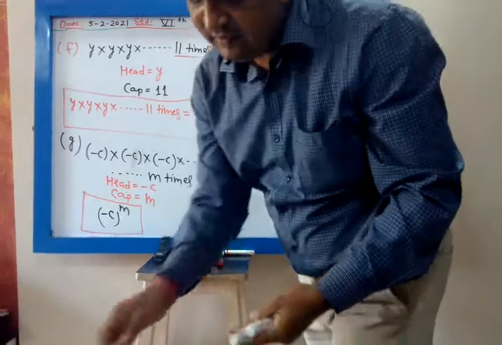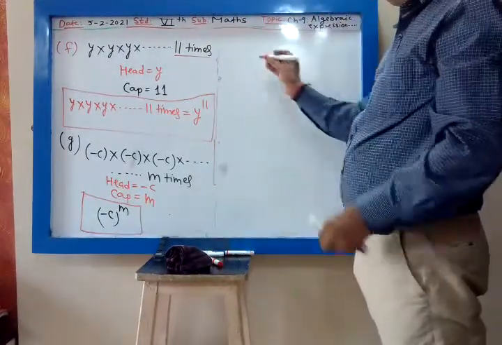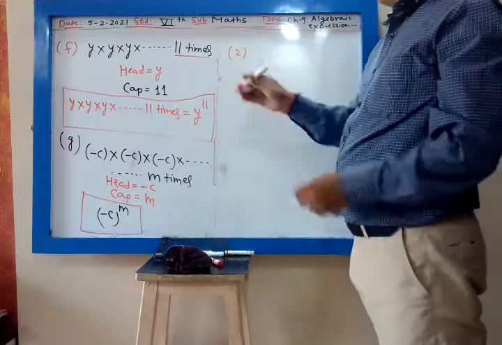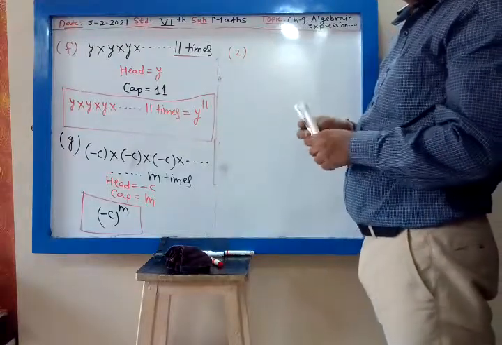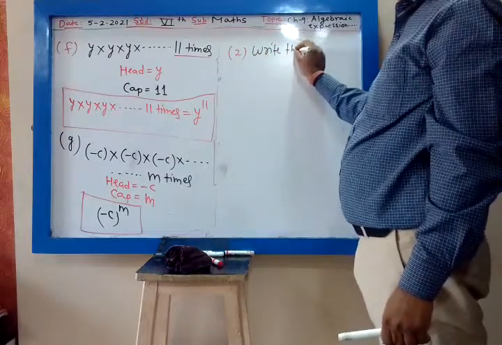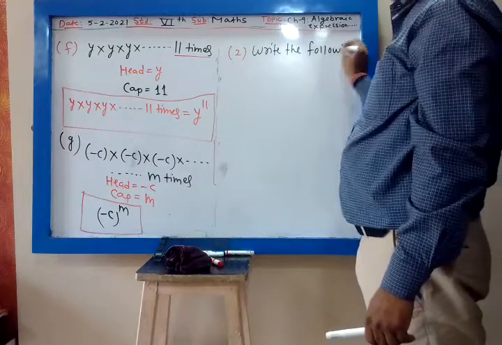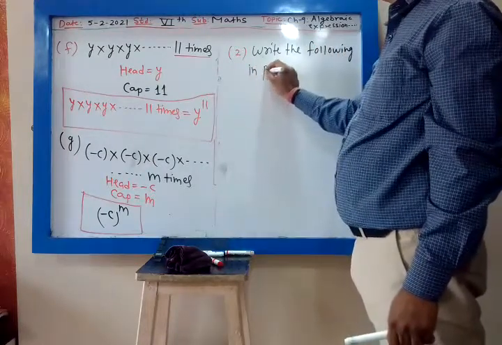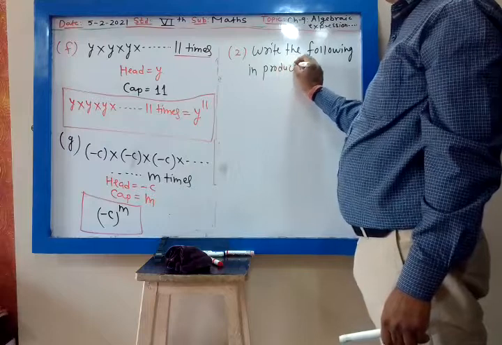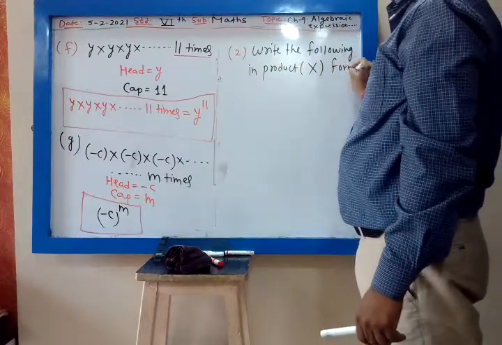Now second, write the following in the product form. Product means multiplication form. Write the following in the product form. Product means multiplication.